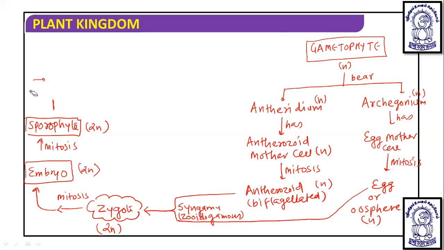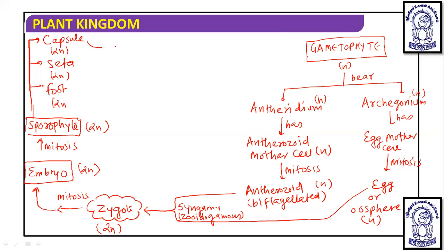This sporophyte is differentiated into three parts, that is capsule, seta, and foot. So if the sporophyte is diploid, all these structures are going to be diploid.